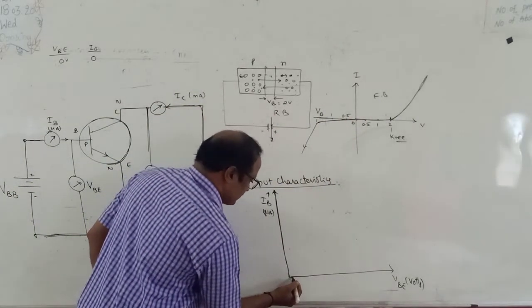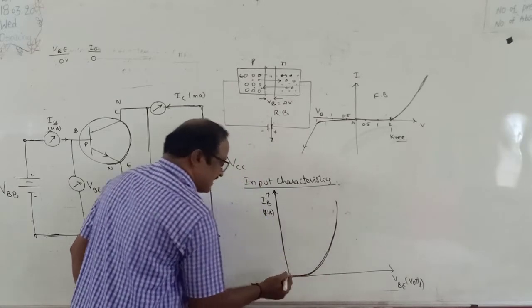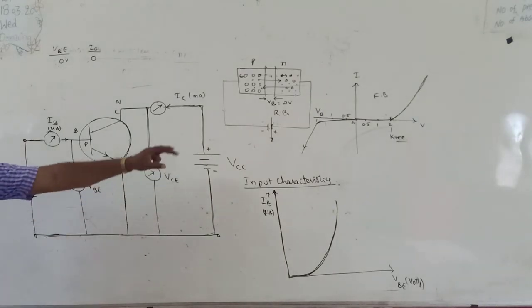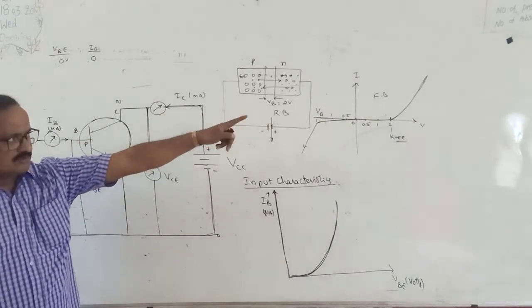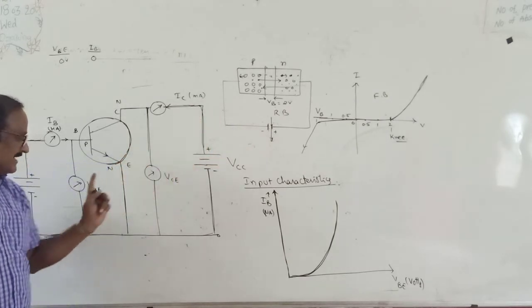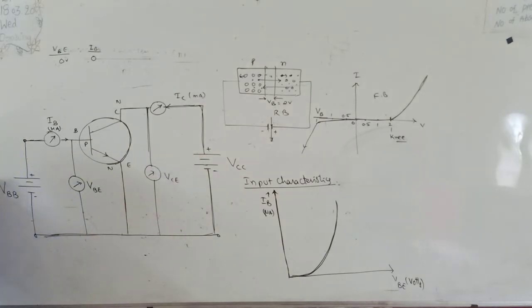And a graph is drawn by taking like this. So this is the graph. But one point should be remembered. In case of a single isolated diode, the curve is drawn between I and V. But here in the output region also there is another pattern.